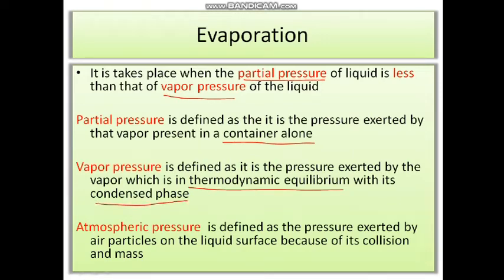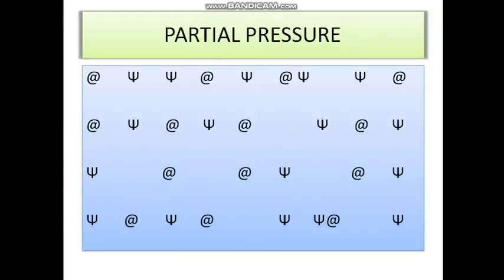So how can we explain partial pressure and vapor pressure? With the help of an example, I can explain. Coming to partial pressure, suppose we have a system. This system consists of two types of components: one is the at-the-rate symbol and the second one is psi. Because of those two components, the blue container has some pressure.